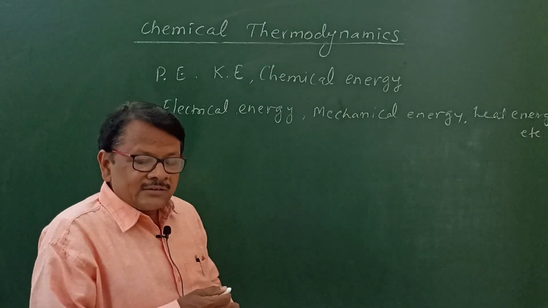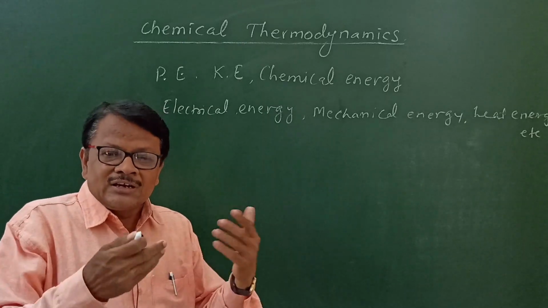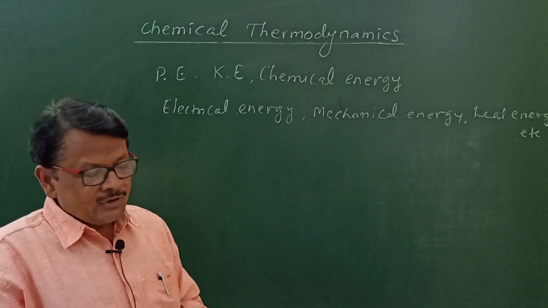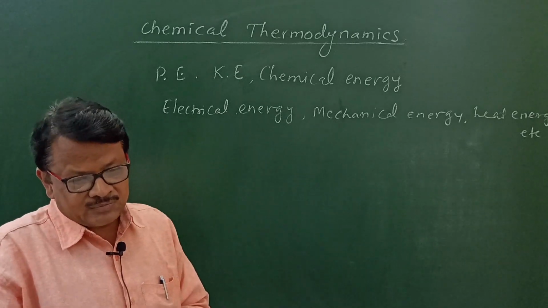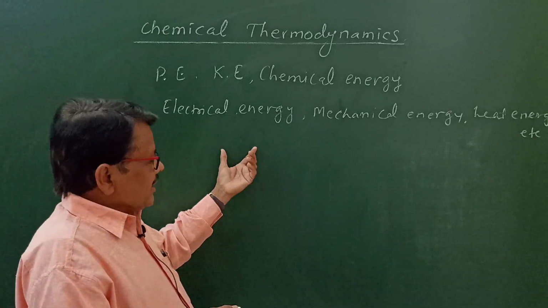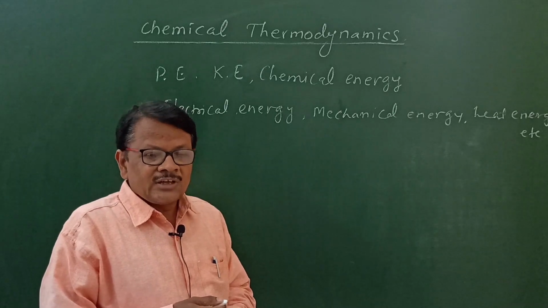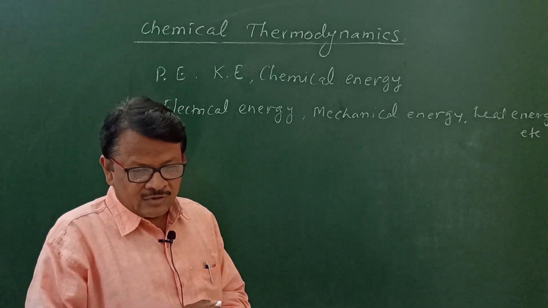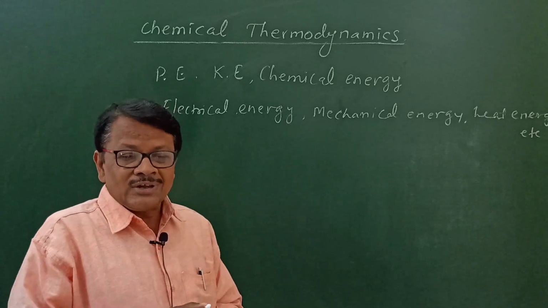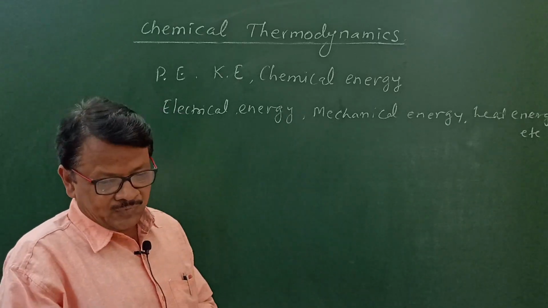As well as we know that during physical and chemical processes, we consider an example of a physical process. So that is melting of ice. When ice melts, then 6.01 kilojoule of heat is absorbed. 6.01 kilojoule heat is absorbed per mole.